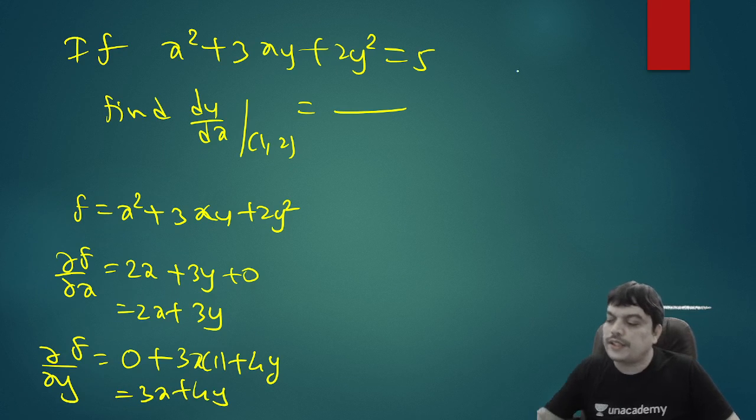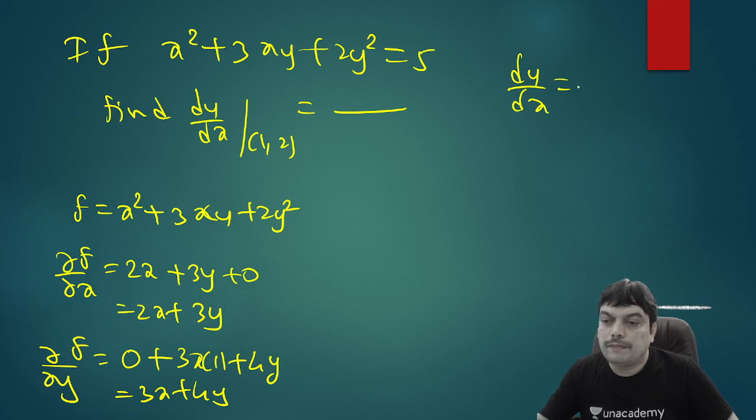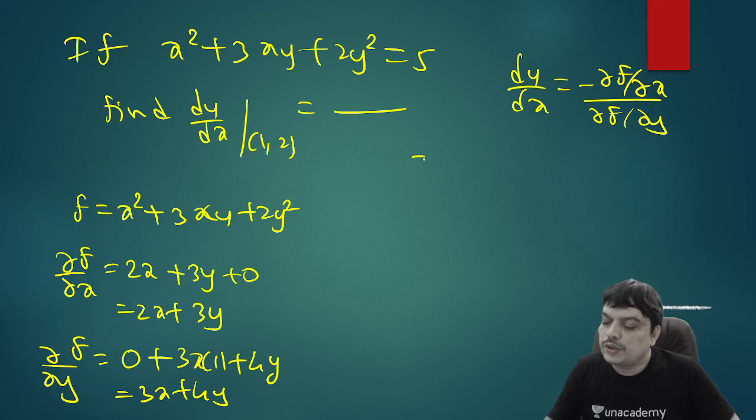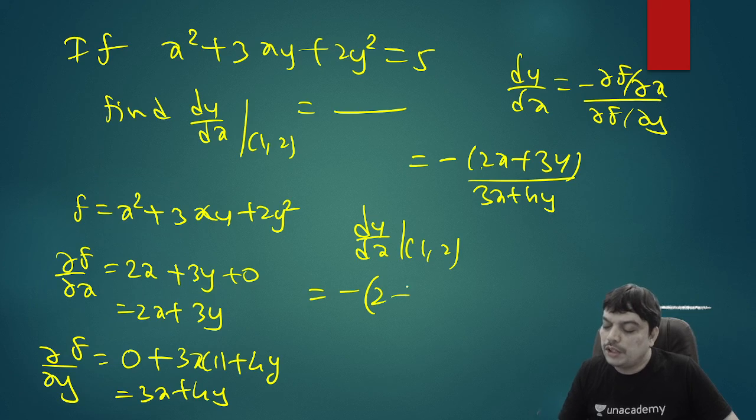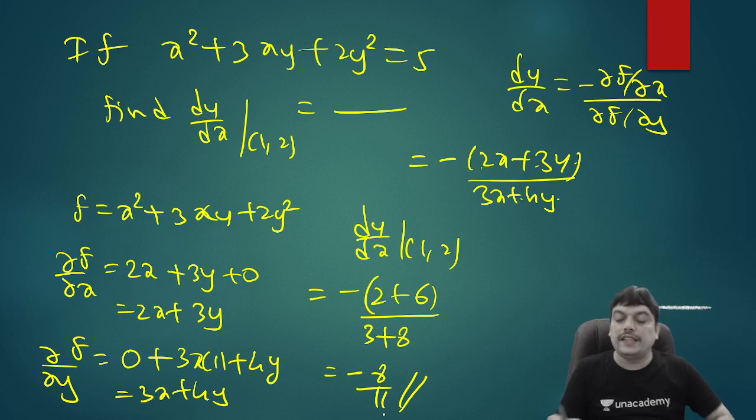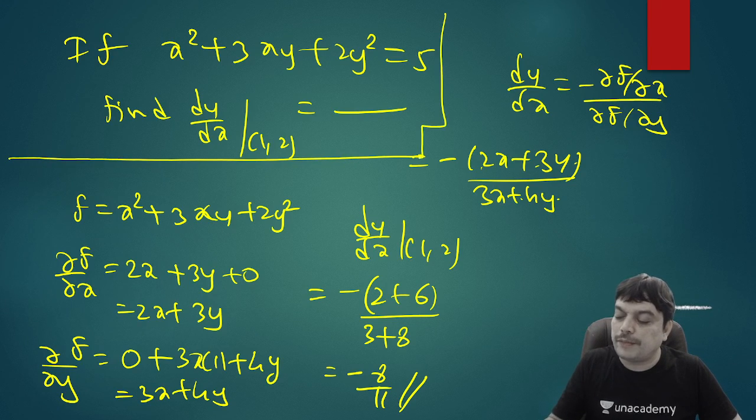Now once you get these two, what is your derivative dy/dx? Minus of the partial derivative of f with reference to x by the partial derivative with reference to y. So that is minus of ∂f/∂x, 2x + 3y, and ∂f/∂y is 3x + 4y. So this is dy/dx, but you wanted the value at (1, 2). So if I say dy/dx at (1, 2), you can substitute x as 1, y as 2. So it will be 2 into 1, 2, plus 3 into 2, 6, divided by 3x is 3, and 4y is 4 into 2, 8. So that will give you minus 8/11. So this is how you can find the derivatives using the concept of derivative of implicit functions.